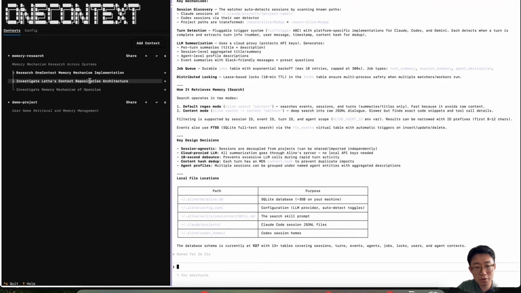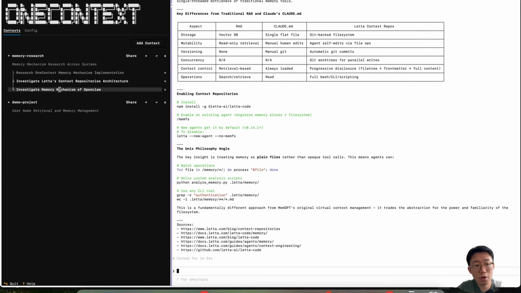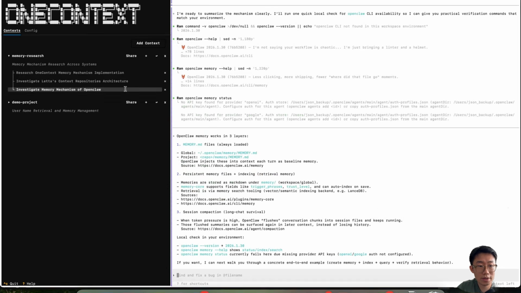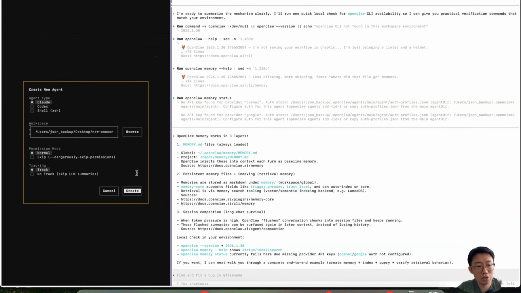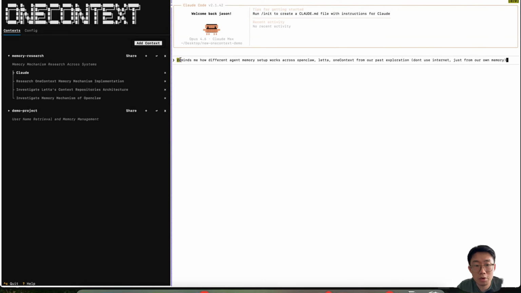Okay, so now each session has finished research, one for the oneContext memory mechanism, one for the Lattice context repository, and another for the OpenClaw memory setup. Now let me add a new session. And now I'm going to tell it, remind me how different agent memory setups work across OpenClaw, Lattice, oneContext from our past exploration. Don't use the internet, just use our own memory. And give me a breakdown of pros and cons.